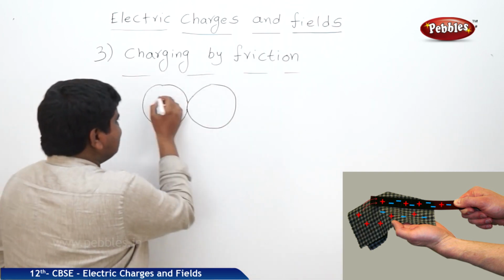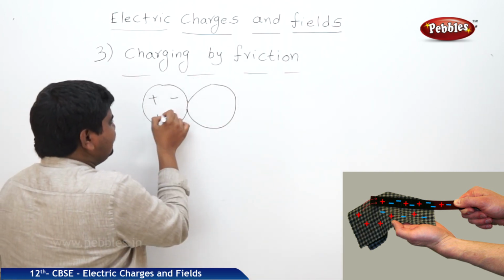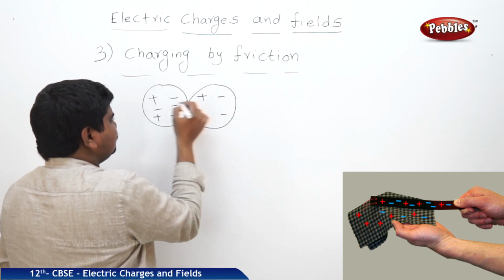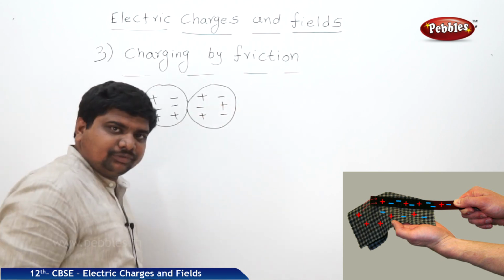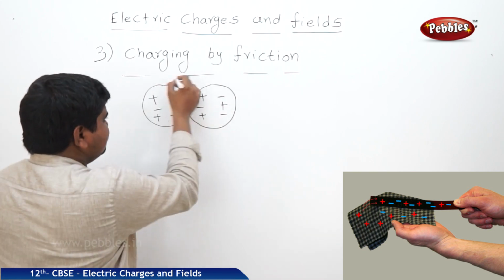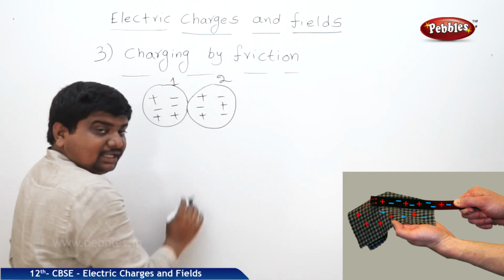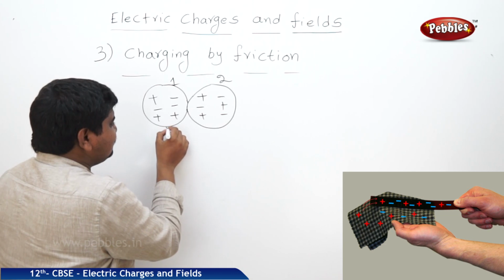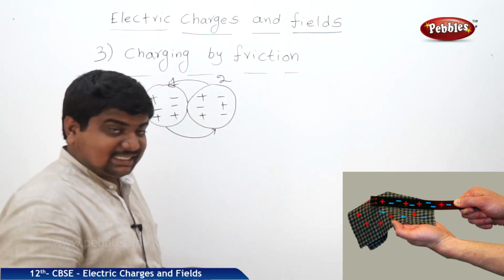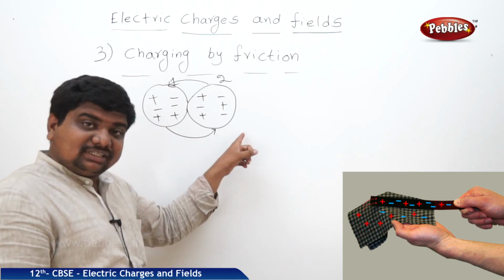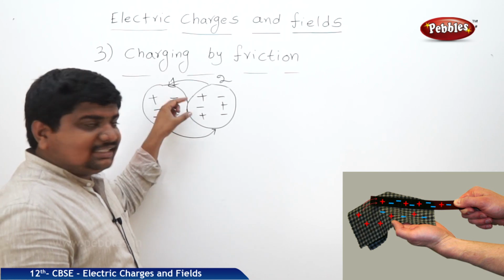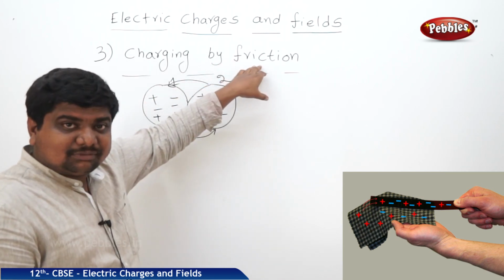In this case, the charges in one body will transfer from one body to another body. So this is first body, this is second body. There is a mutual exchange of the charges from one body to another body. Mutual exchange means some ions will transfer to the second body as well as some ions will transfer to the first body. This is the main phenomenon of charging by friction.